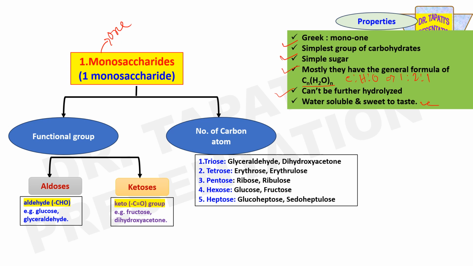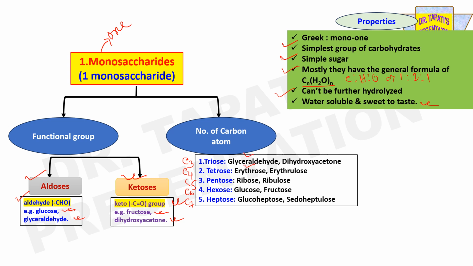Already I told you, depending on the functional group, they are either aldoses or ketoses. Aldoses means aldehyde group containing. Examples are glucose and glyceraldehyde. Ketoses means keto group containing. Examples are fructose and dihydroxyacetone. Based on the number of carbon atoms, C3 means triose, C4 tetrose, C5 pentose, C6 hexose, and C7 heptose.